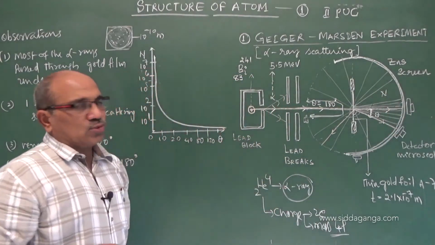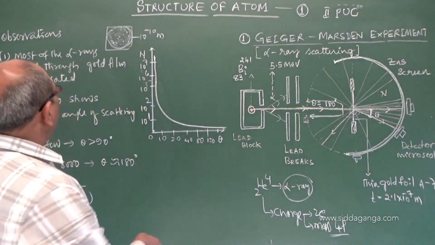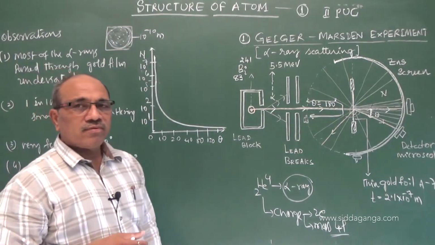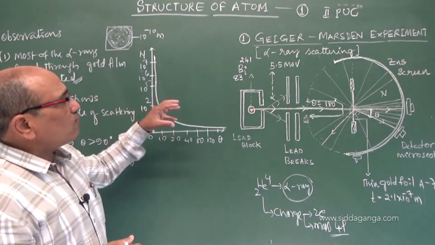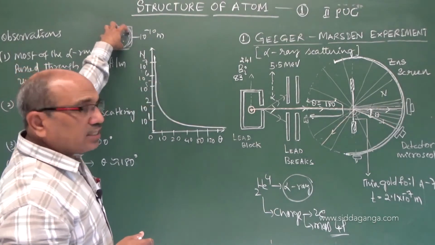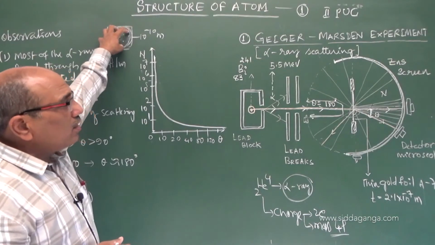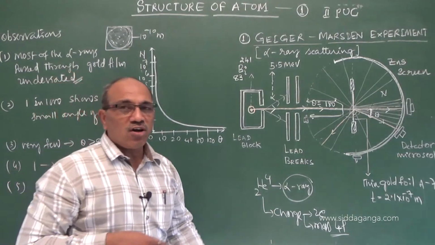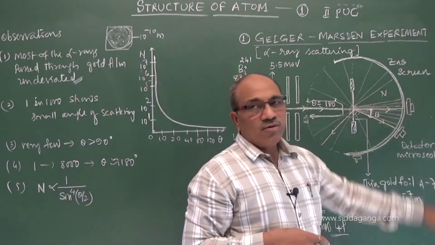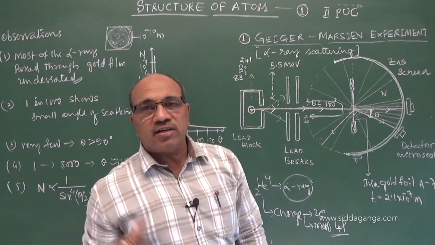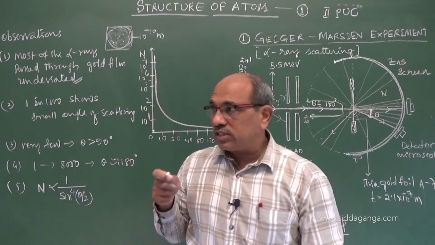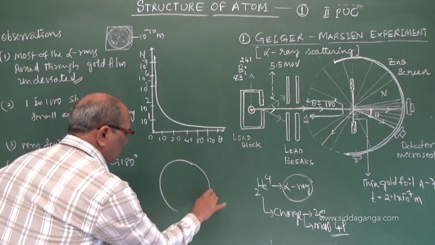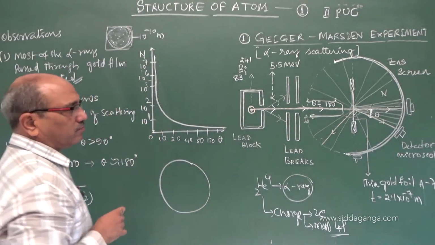So why does this happen? The first explanation: almost all the alpha particles incident on the dimension of the atom pass through, taking for example 1 in 1,000, almost all are passing with 1 or 2 getting reflected back, which suggests that inside the atom there is a large empty space.